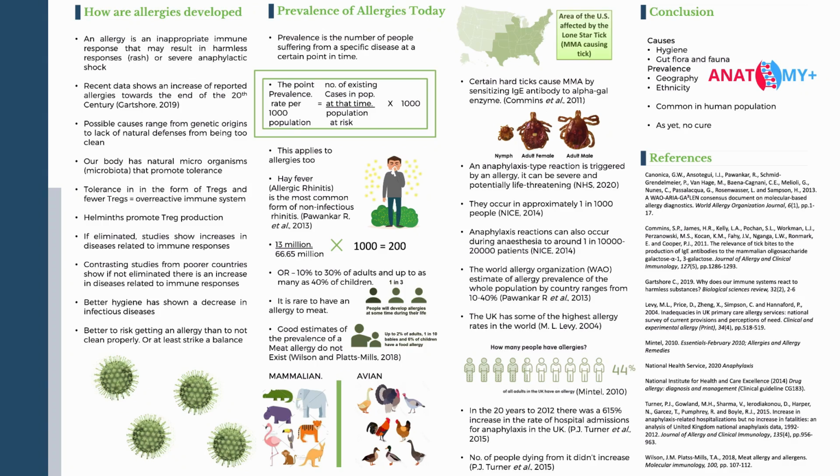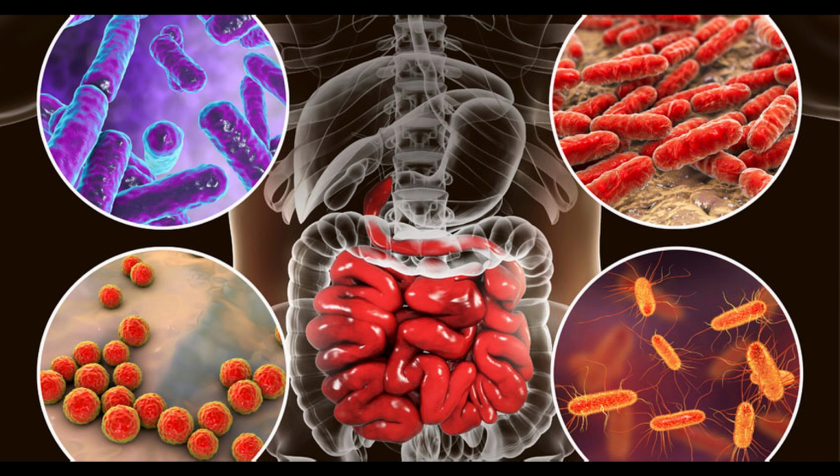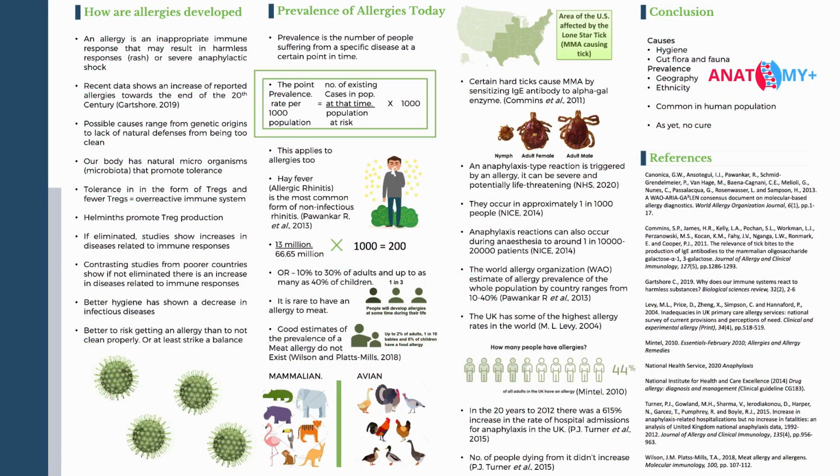All over our body are microbiota, which are the microorganisms that live all over us. Our immune systems don't attack or kill them, and some even promote tolerance by producing cytokines, which stop the immune system from attacking them. These are known as TREGs. People with more hygiene or who spend less time outdoors have less microbiota, meaning there are fewer TREGs to keep the immune system in check, so it overreacts to harmless antigens.